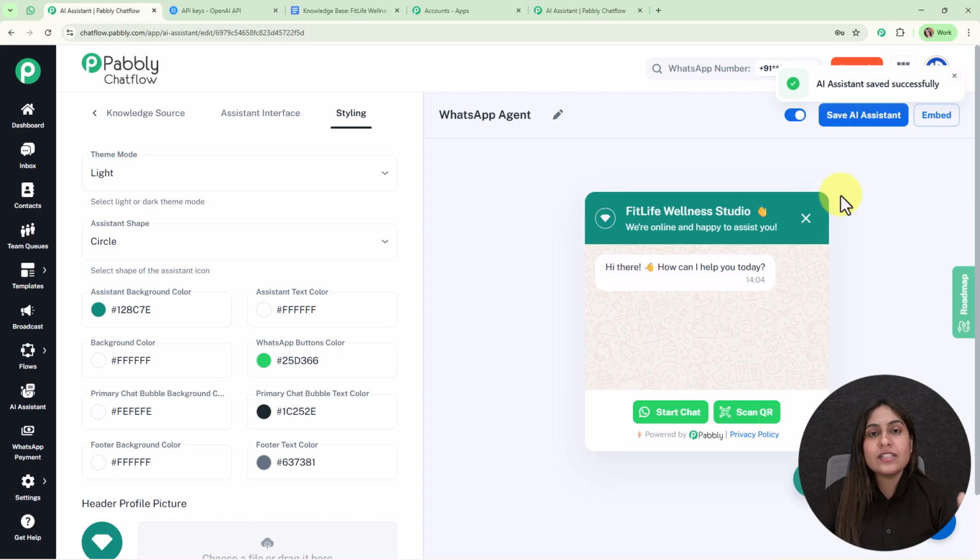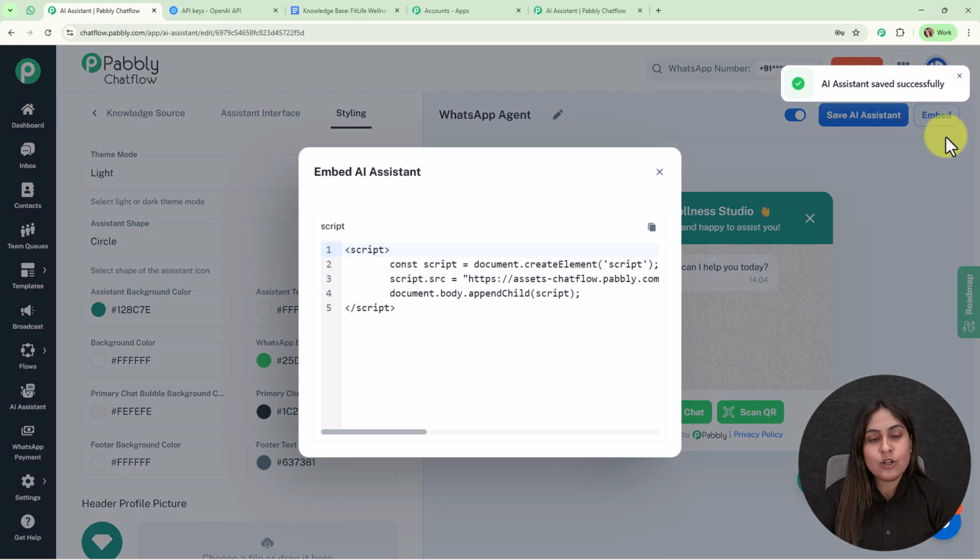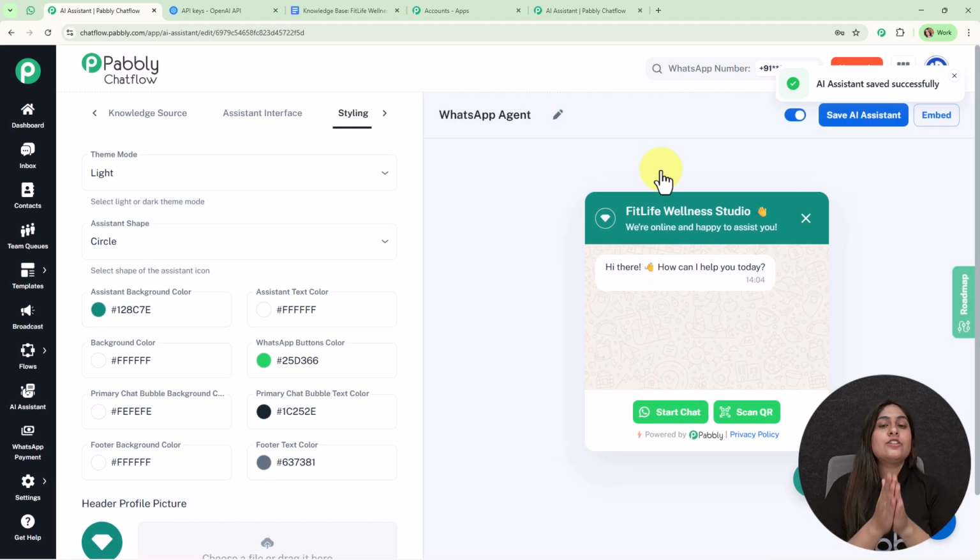Alright, now after saving the assistant, let me tell you that you can also embed this assistant by selecting this embed option, and you are going to receive the script code. Copy this code and add it on your website. Now after embedding option, let me tell you that after creating this agent, you need to assign the same to your WhatsApp chats as well.